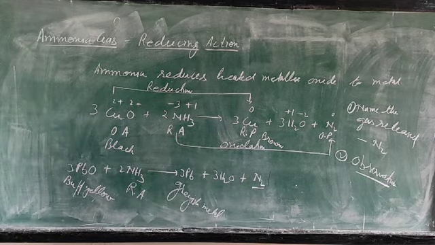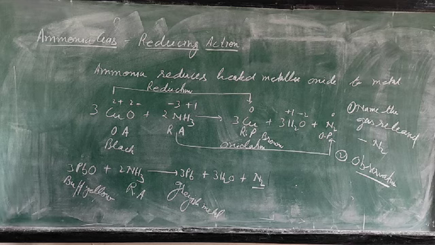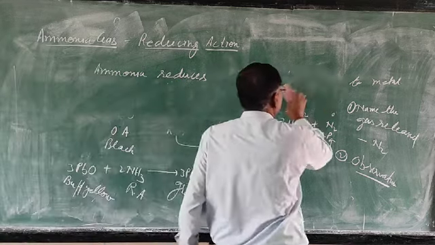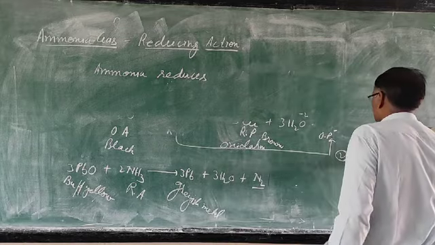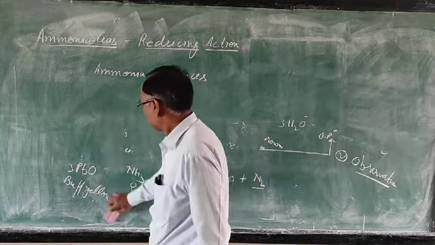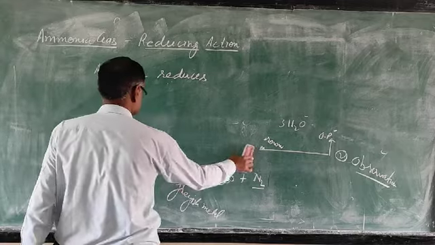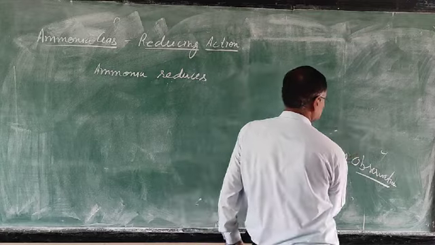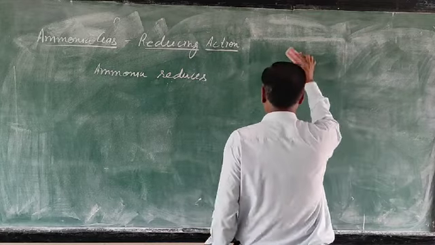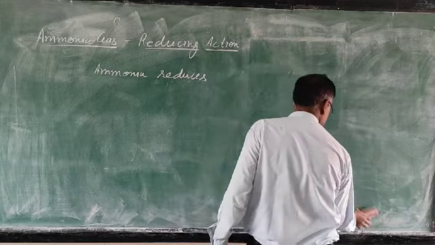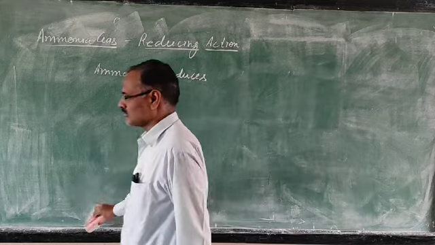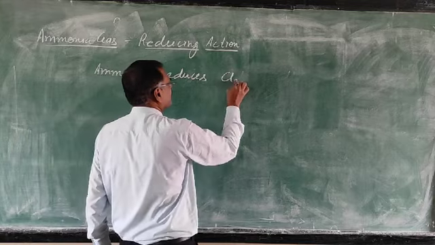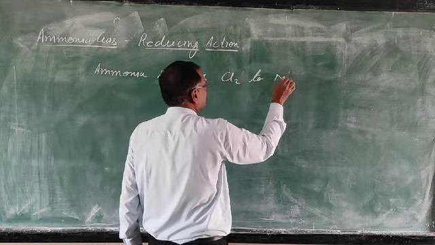Next one is the same idea. Ammonia reduces chlorine to hydrogen chloride.